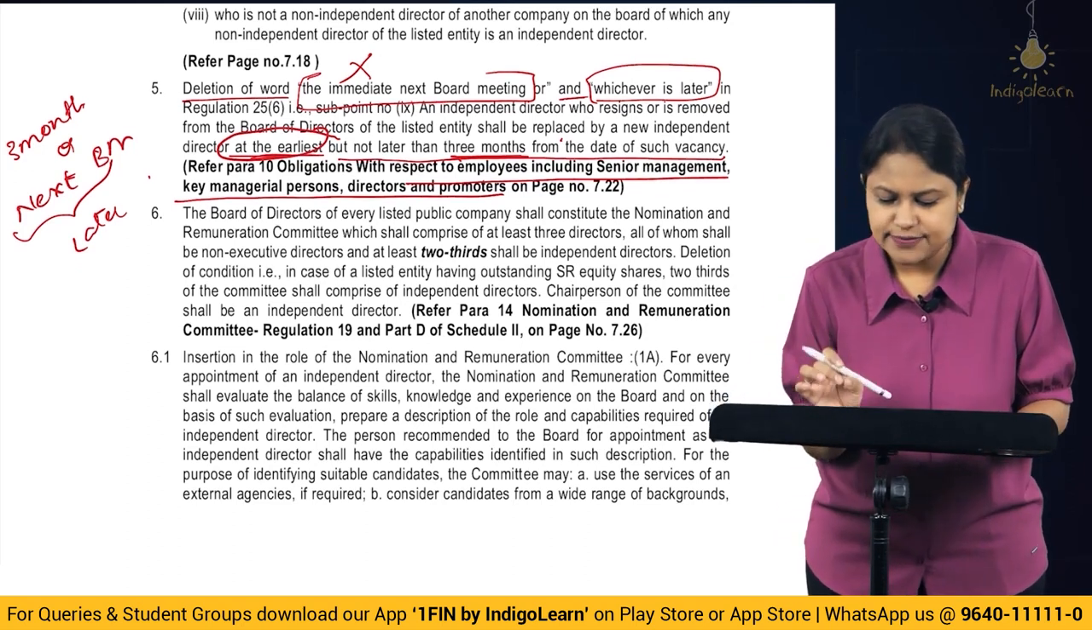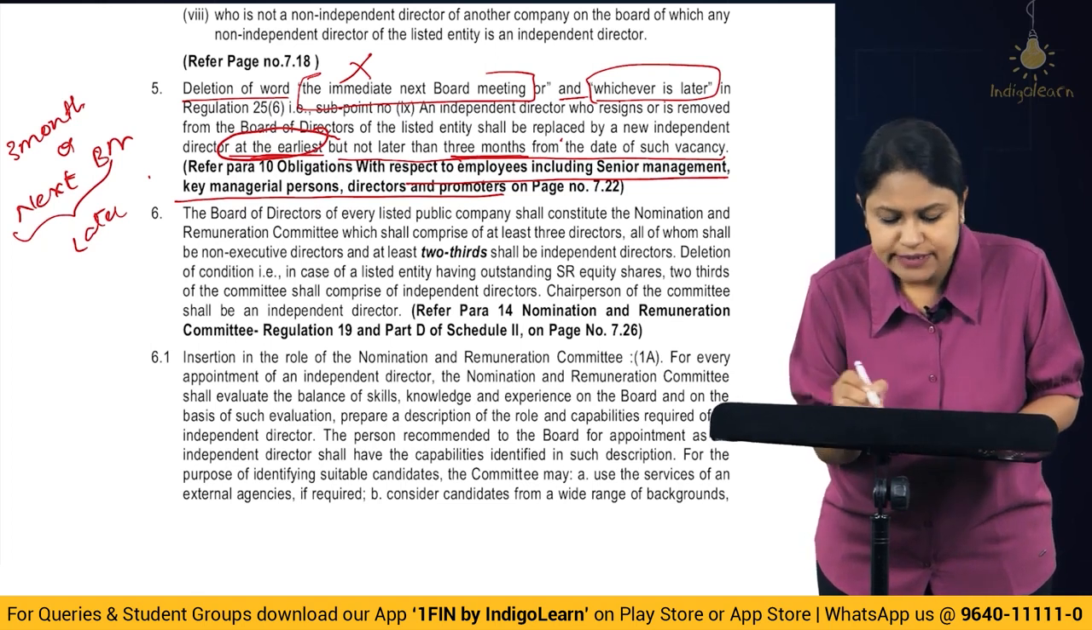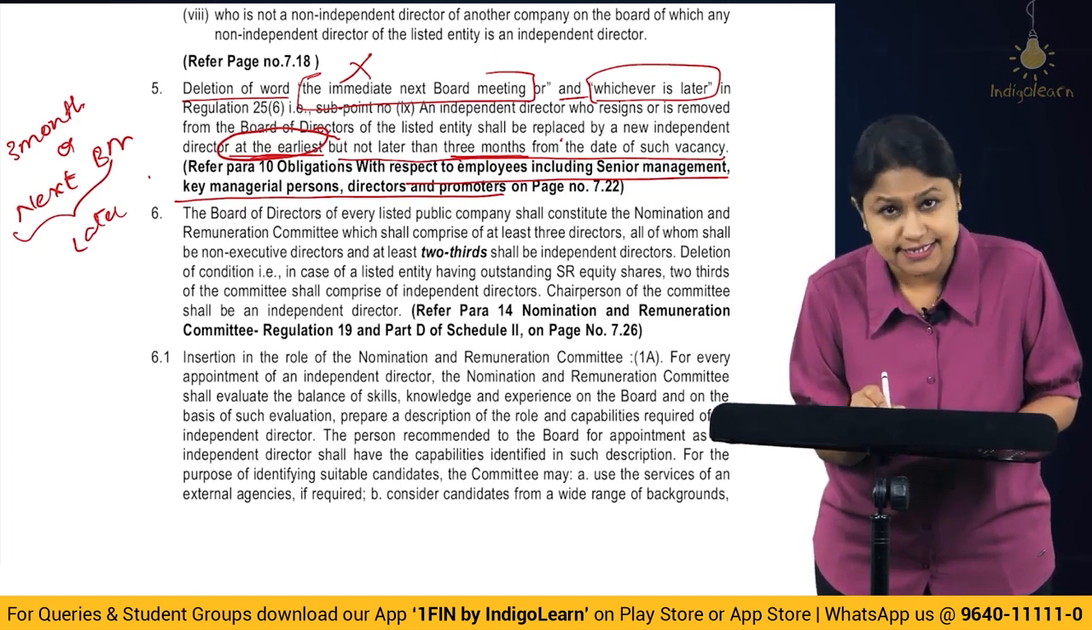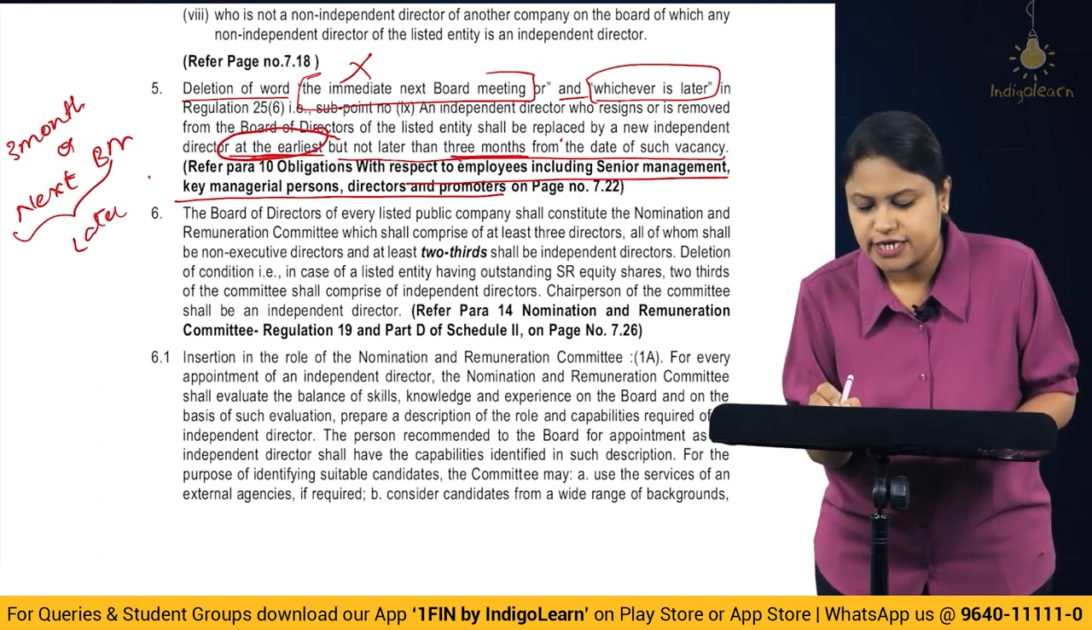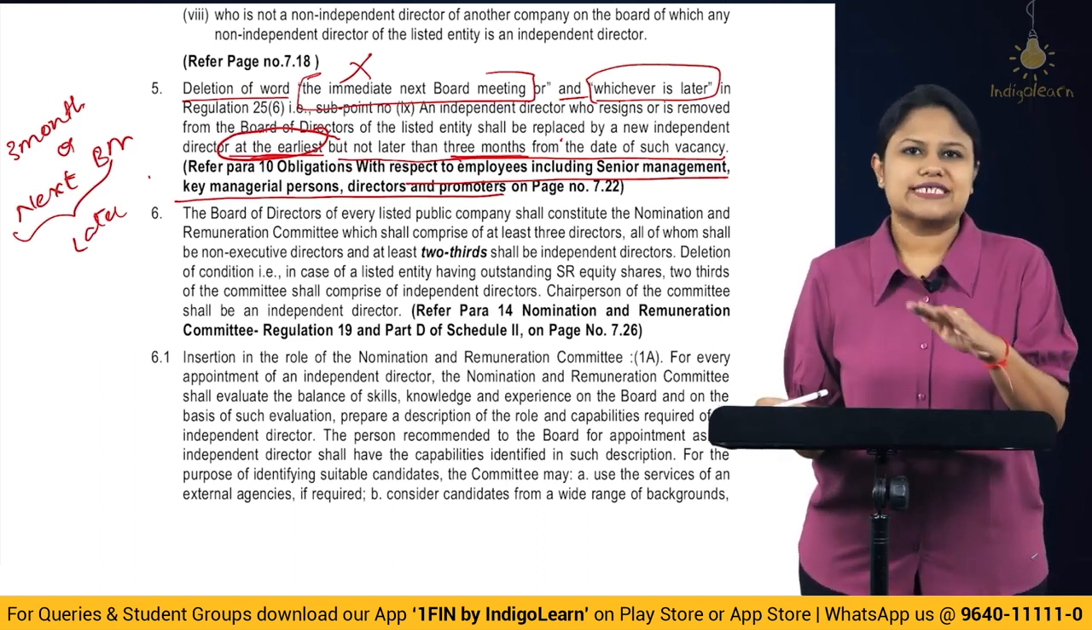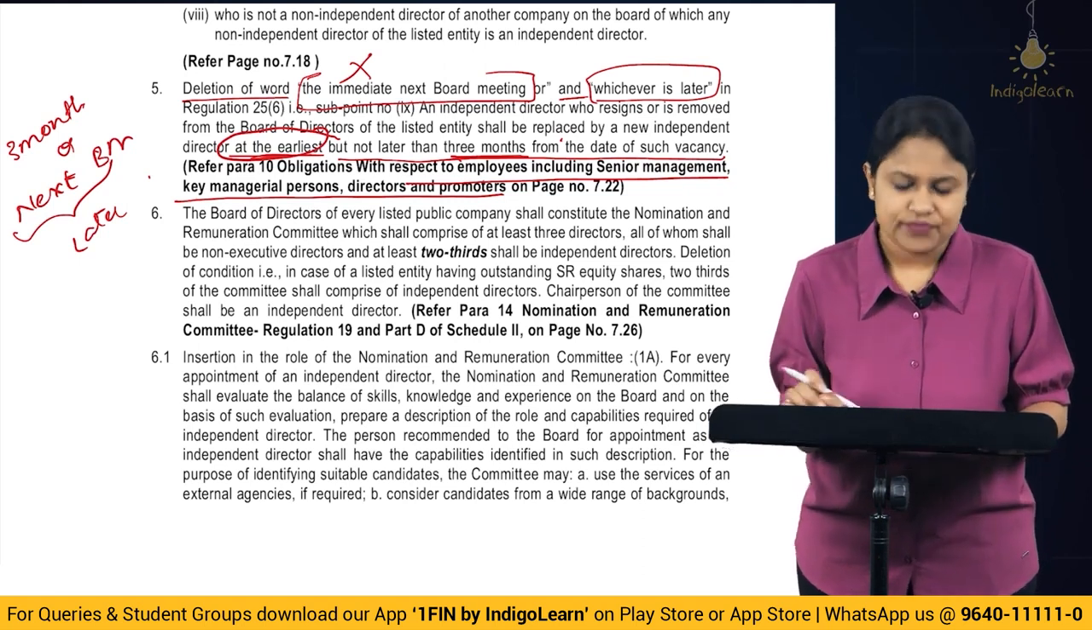So here you have to understand there has been a replacement, and a proper understanding here is that by a new independent director at the earliest, that means as soon as possible, but the maximum timeline given is what? 3 months from the date of such vacancy. So the maximum timeline that you have now is 3 months. Got it?